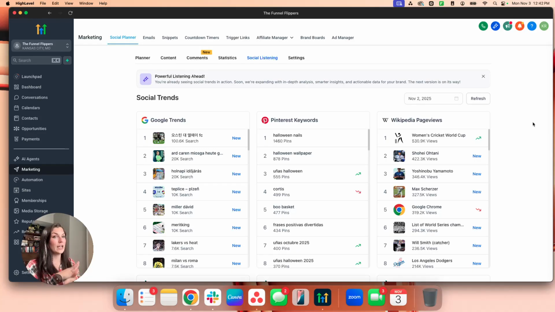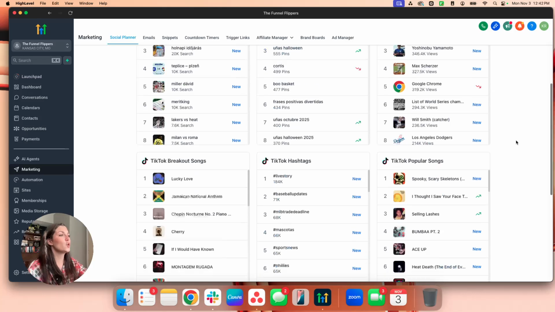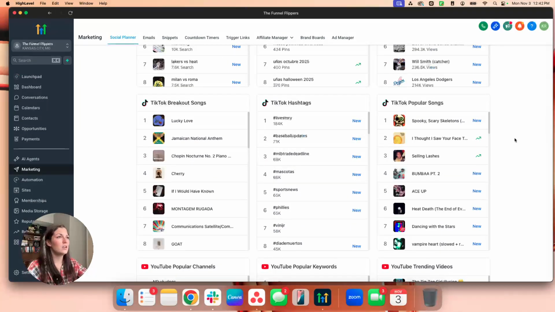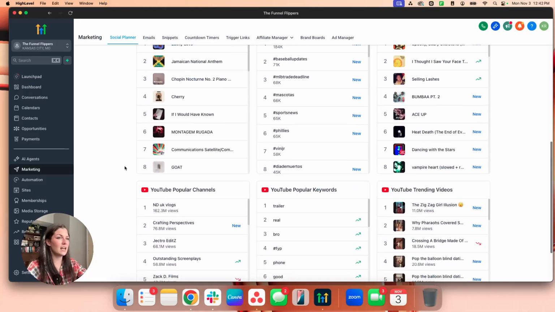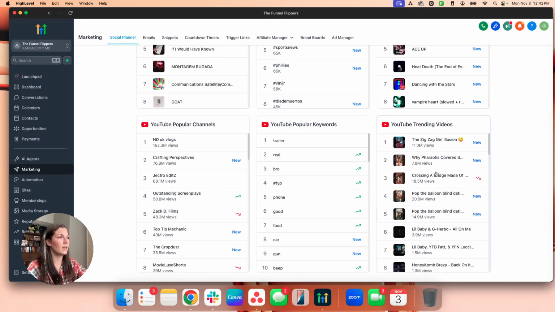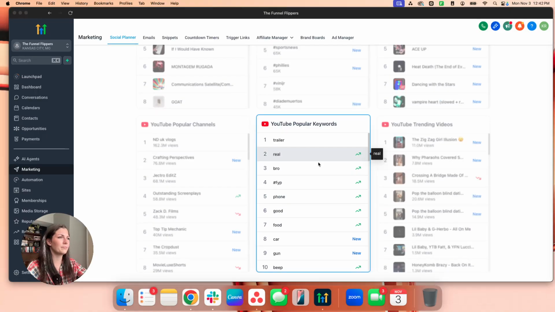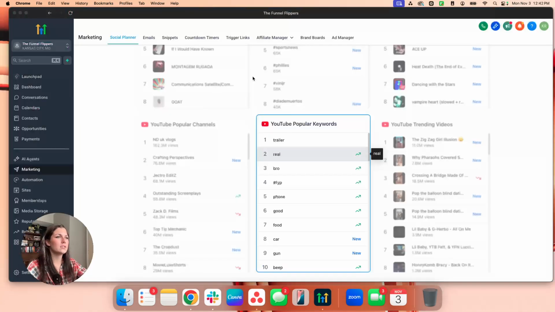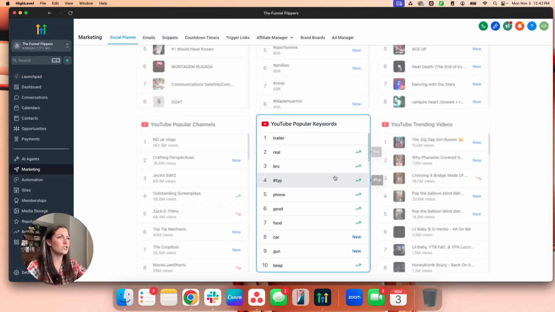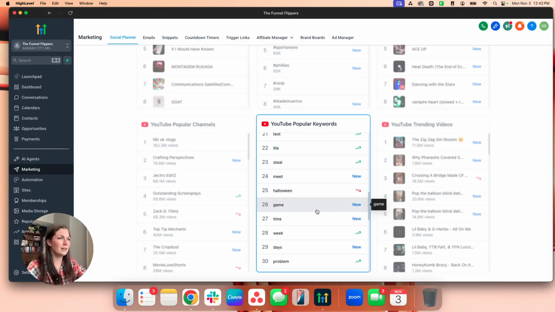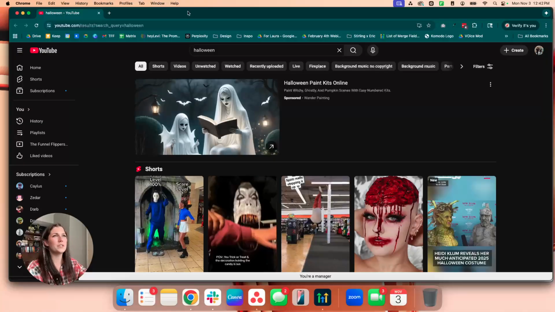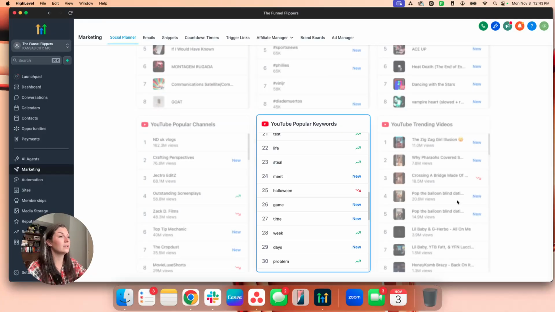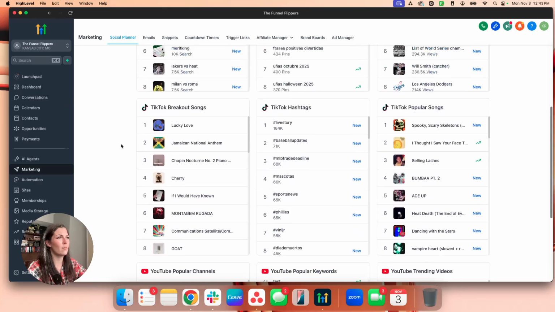You can literally look at trends across every social network that plugs into HighLevel so that you can quickly identify areas that you can create content. So these are obviously going to have the top trends for different, here's a search query. So I can literally click them. It's going to take me directly to these options. Meet Halloween. If I click Halloween, it's going to say, hey, okay, here is the search Halloween. Here's kind of what the top things are going on there. But it's going to literally link out to all of the different social networks, which is super cool.